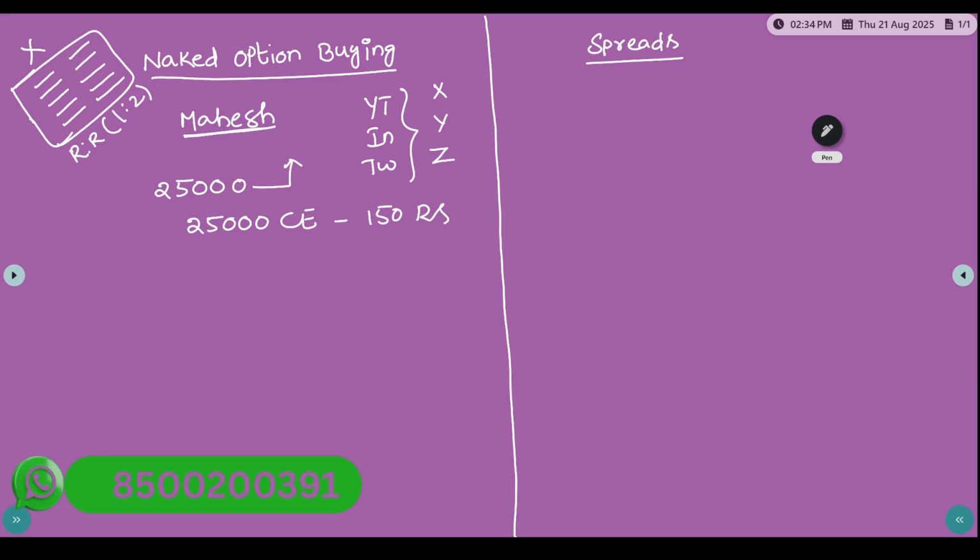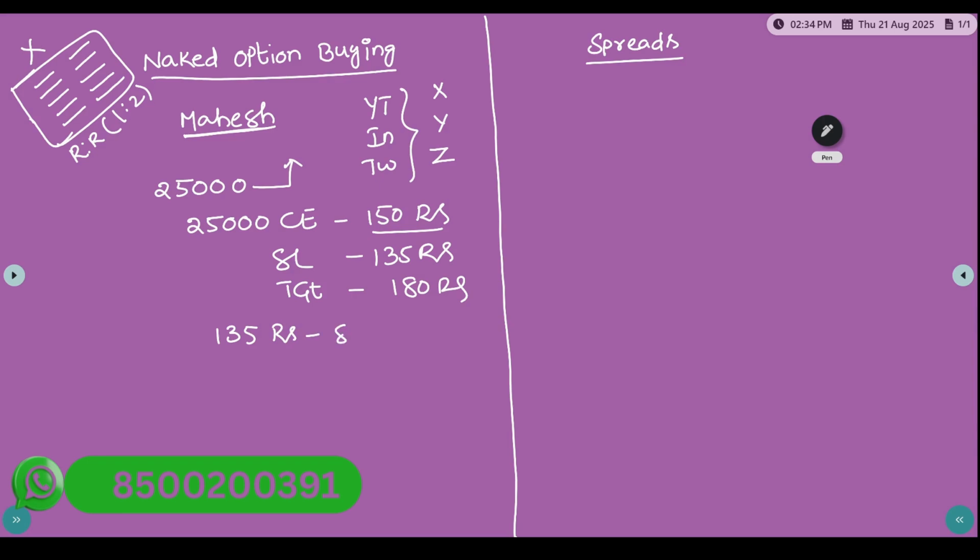Very good. Here, 135 rupees is the stop loss he kept, and the target is at 180 rupees. So this follows the 1:2 risk reward ratio. Now what happened: once the entry is done, suddenly it comes and hits the stop loss of 135 rupees.